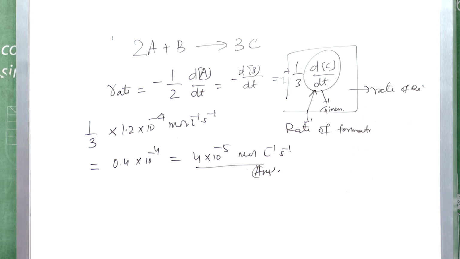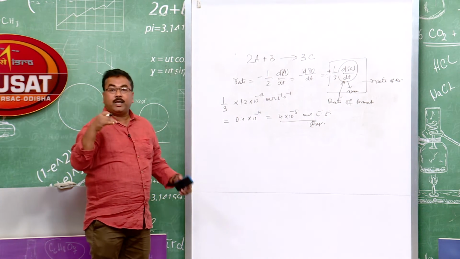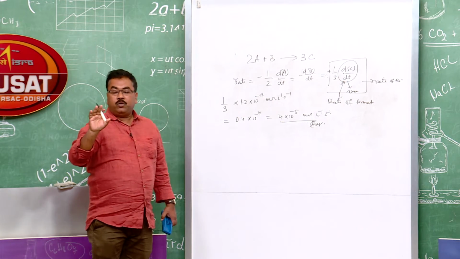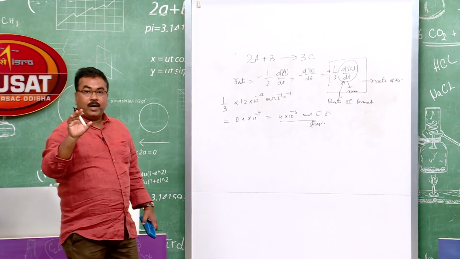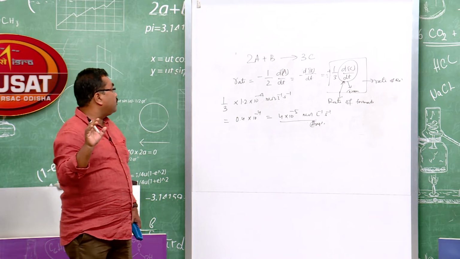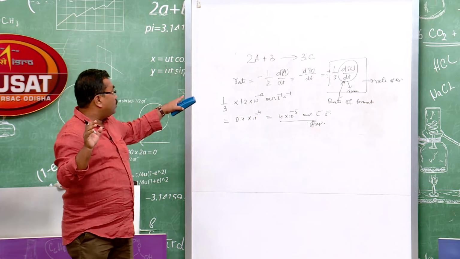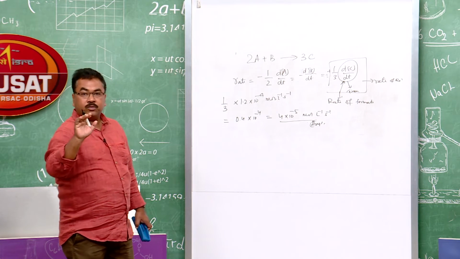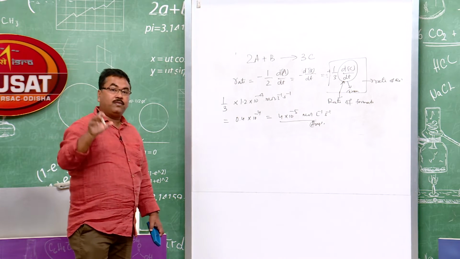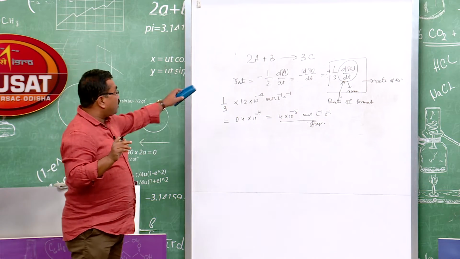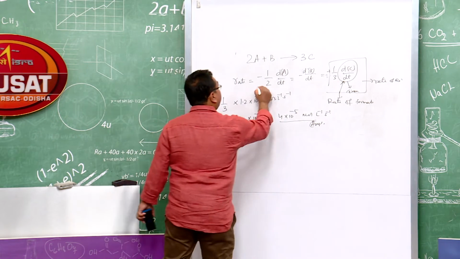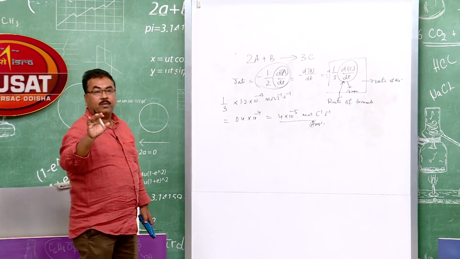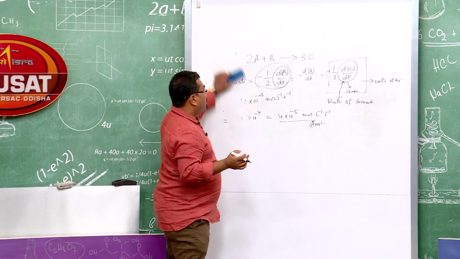Usually, looking at a problem, students wonder how to solve it. When you are solving a problem, you must see what data is given, then use your brain to decide which equation to use, and the unit is also an important aspect. We will come to other problems where units play a vital role. This is how we can solve a problem. The whole thing represents the rate of reaction, but this part is the rate of disappearance or the rate of appearance, formation or decomposition, whatever it may be.